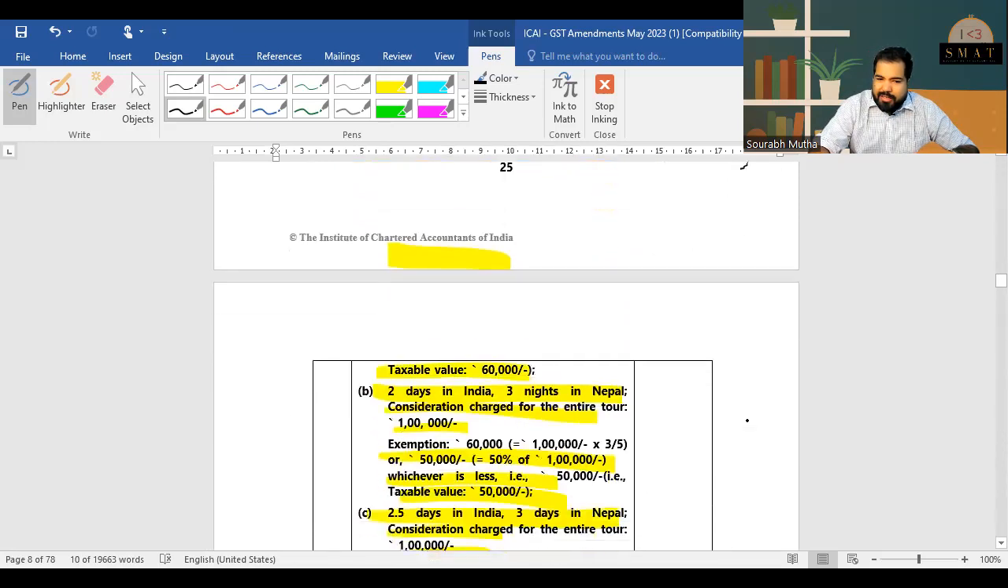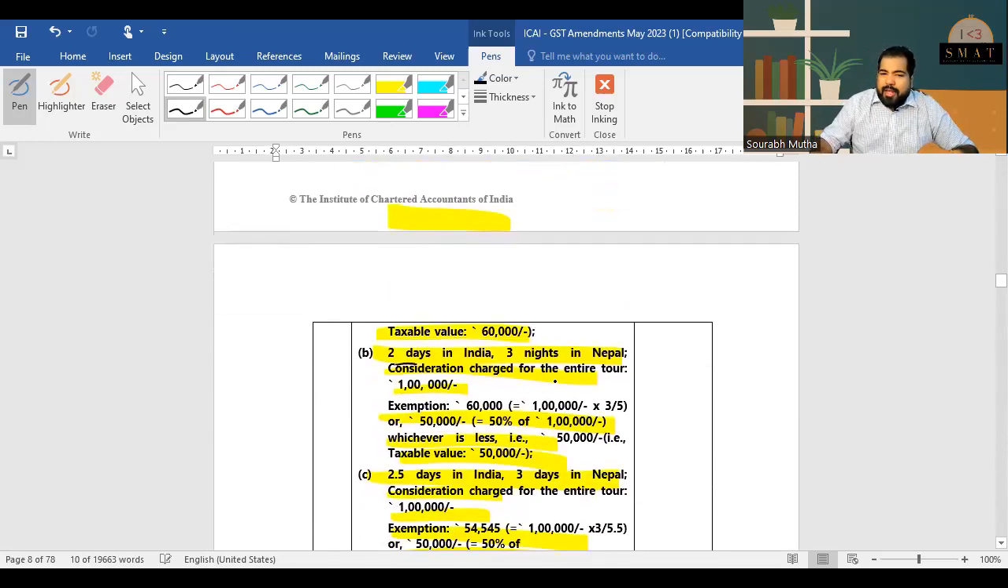This will be exempt. Let's take another one. 2 days in India, 3 nights in Nepal for 1 lakh.